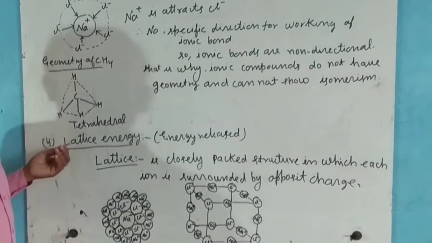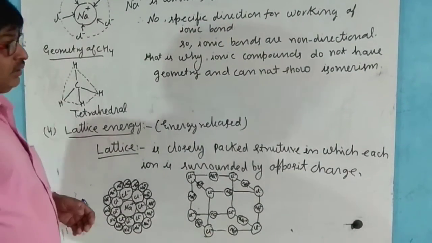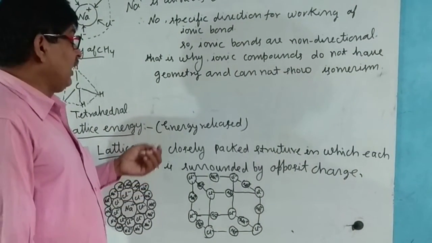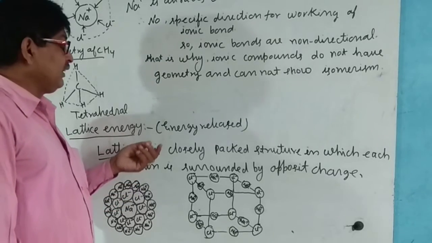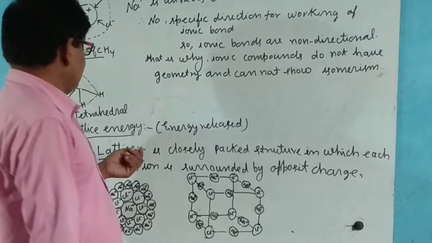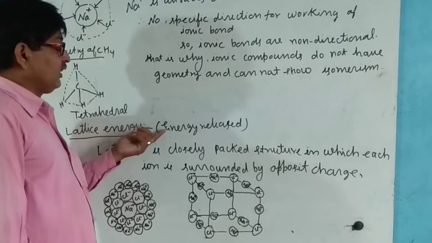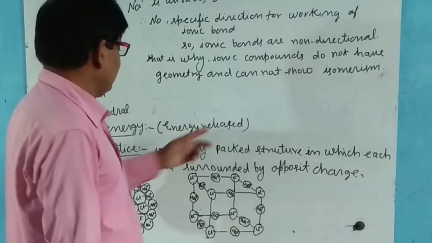Now we discuss lattice energy. It means that when gaseous opposite ions form the compound in the solid state, energy is released. That energy is known as lattice energy. So we write here: energy release.